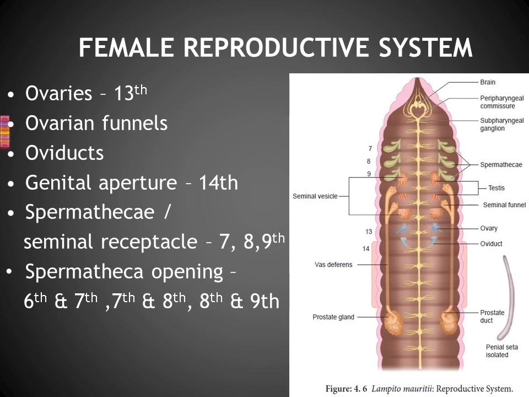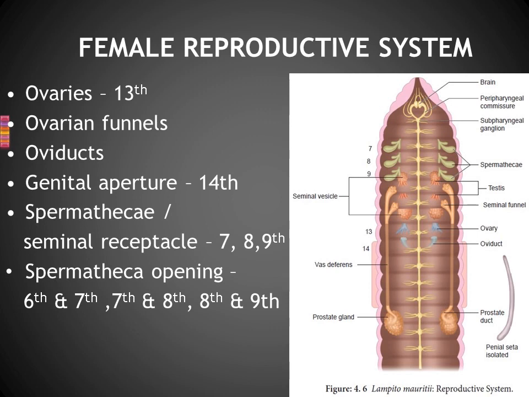Okay. So this role is very important. The spermathecal role or seminal receptacle is very important. Seminal means semen. Receptacle means it is going to receive. So during the copulation process, the two worms come close to each other in opposite directions, where the sperms will be exchanged and collected exactly in the spermathecal region.